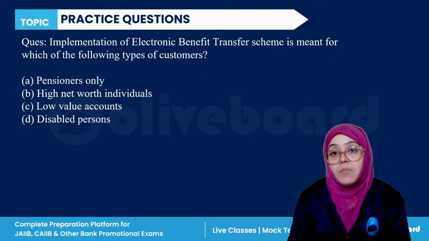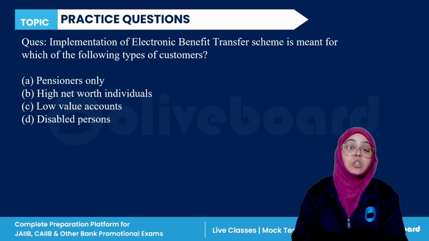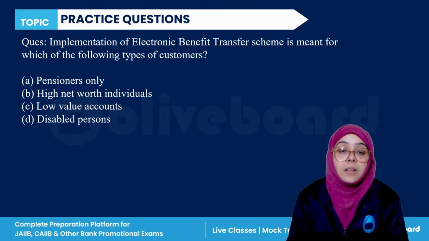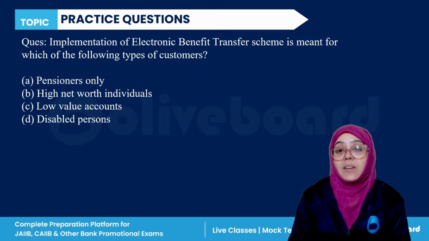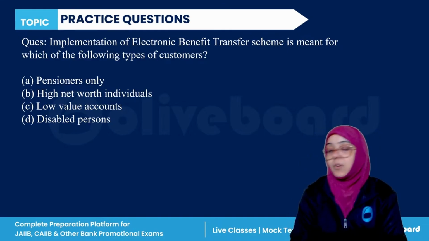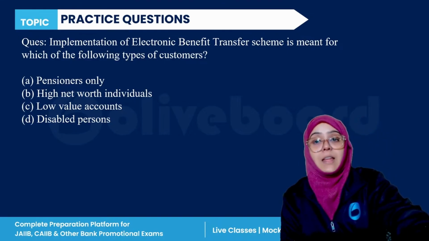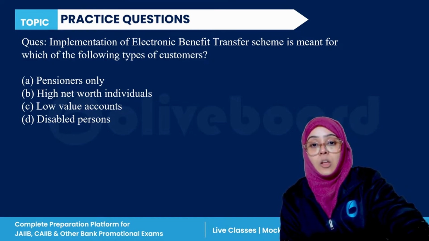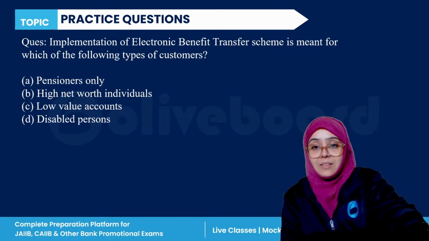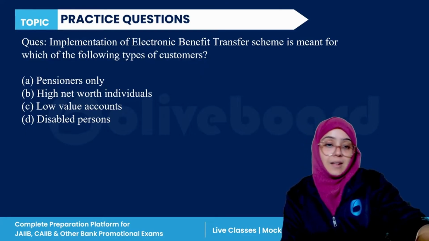Implementation of electronic benefit transfer scheme is meant for which type of consumers? Electronic benefit transfer scheme is meant for which type of customer? Implementation of the electronic benefit scheme is actually for which type of customer? The correct answer is,